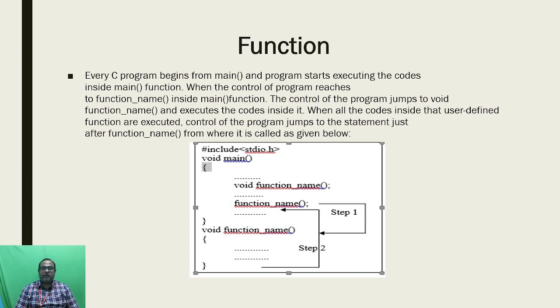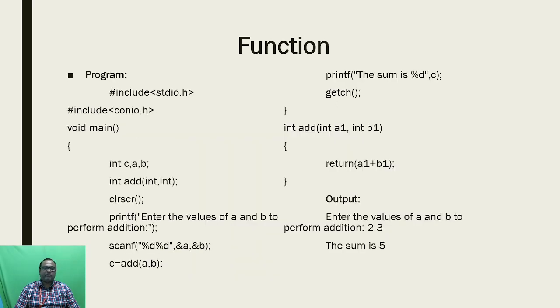Suppose my function name is add, then first I have to mention void add, then the function call add, and finally the function definition, void add. That is how we can mention the functions. With the help of the main function, we transfer the input to the user defined function, and from the user defined function we transfer the output to the main function.